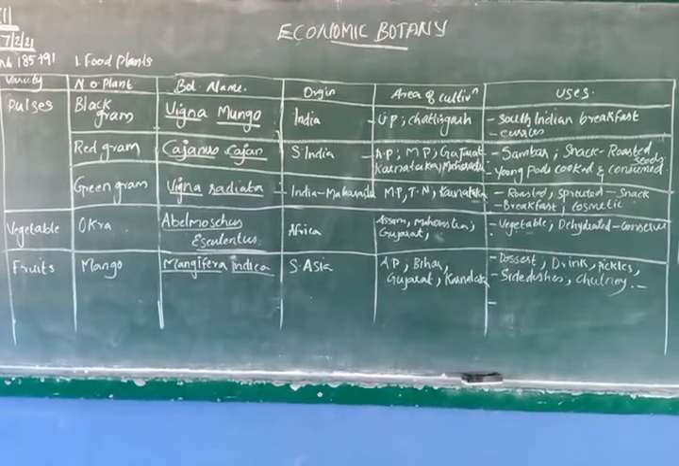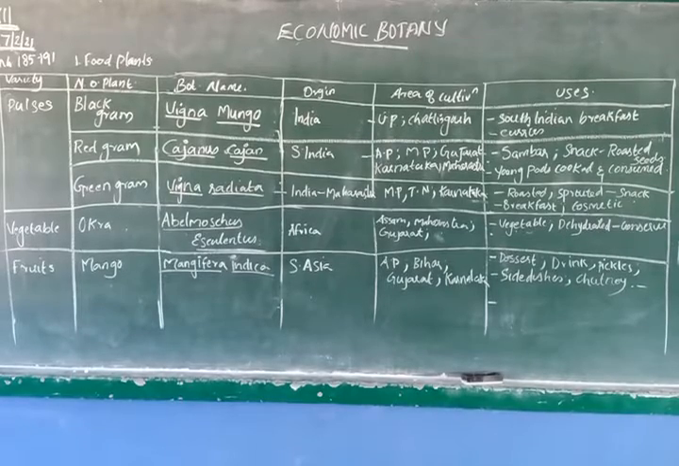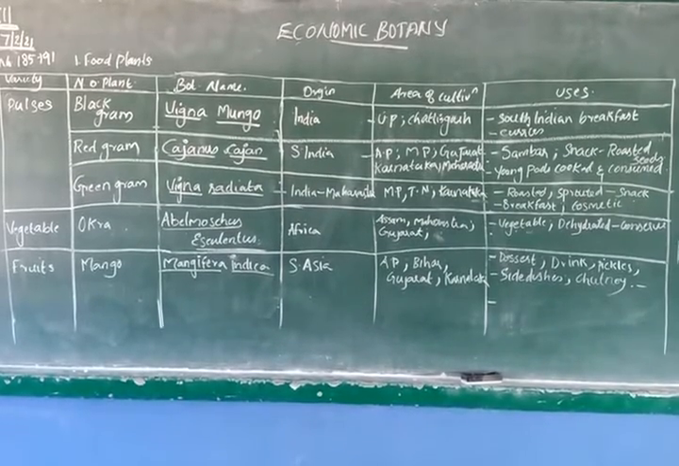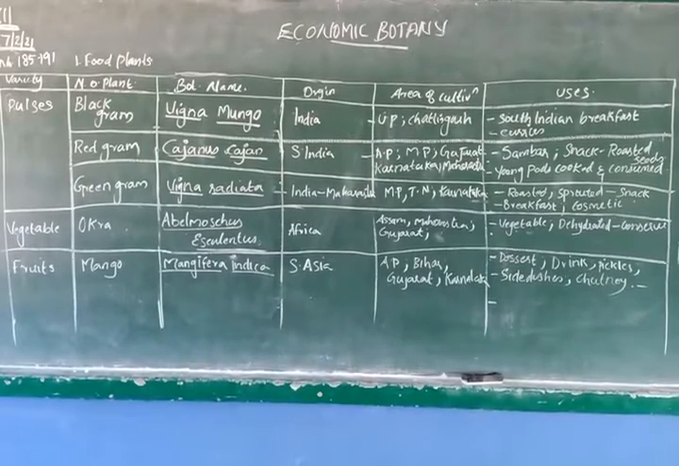And by hearing the names you can guess which part of India it is cultivated more in. If it is red gram, it is mainly in the north. If it is rice, it is mainly in the south. If it is wheat, it is mainly in the north. Just like that, you have a logic where it will be cultivated more. Then the next variety is vegetable.